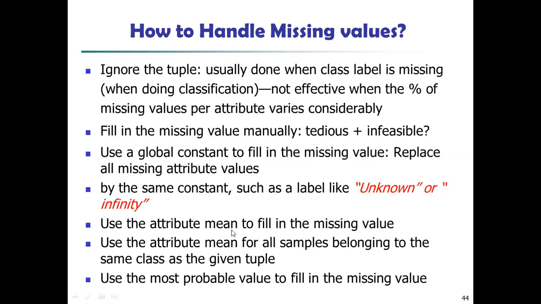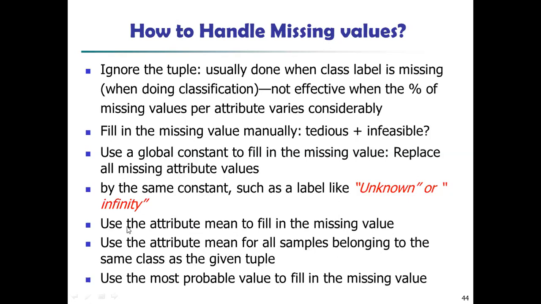So by using the mean, for example, suppose the average income of customers is 60,000, then fill that value into the respective income tuples. If there is a row of salary or average income, and I see that many values are missing in it, then what we can do is take the average of all the available incomes and put that value where the missing values are. Use the attribute mean for all samples belonging to the same class as a given tuple.